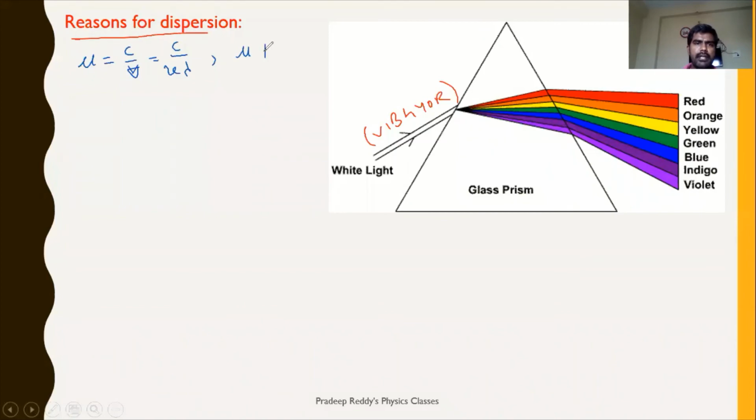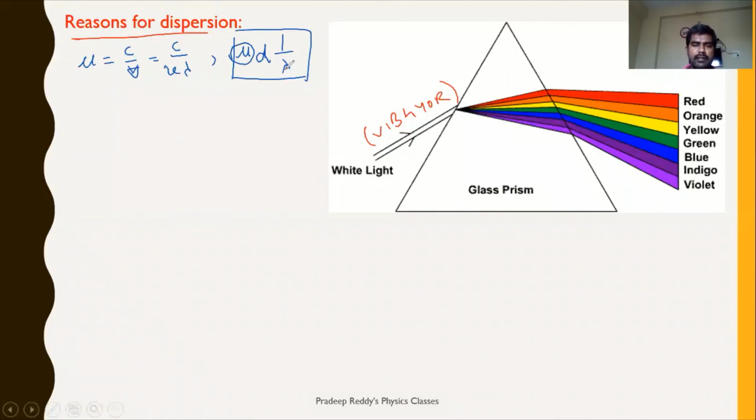So refractive index is inversely proportional to wavelength lambda, right? Of course, this is not exact, there is a lengthy derivation for this, and it is just for simple understanding that I am telling you mu is inversely proportional to lambda. So as wavelength is less, refractive index is more.